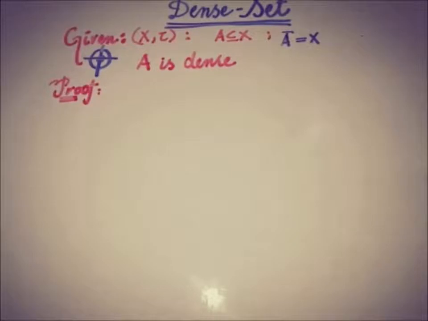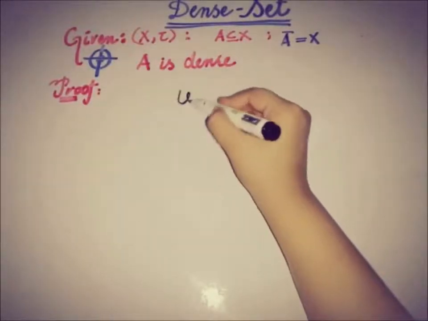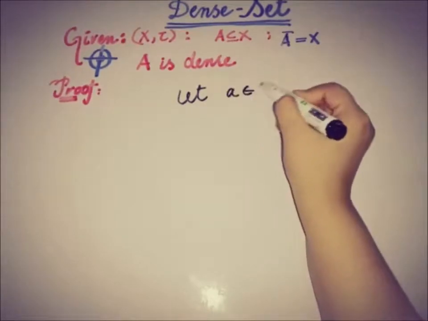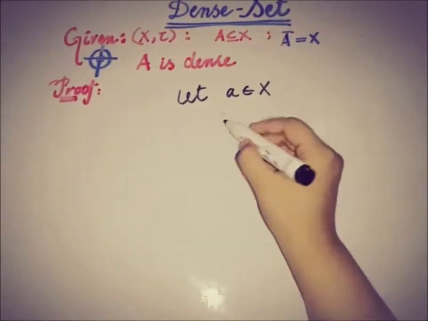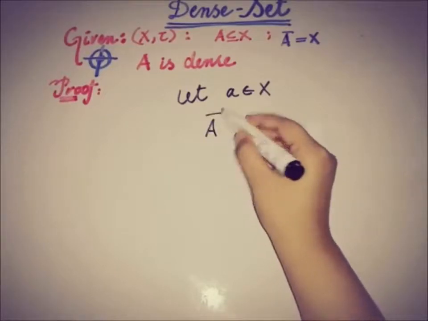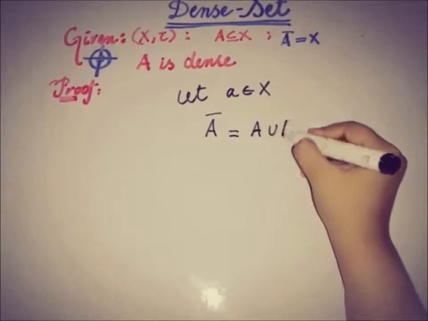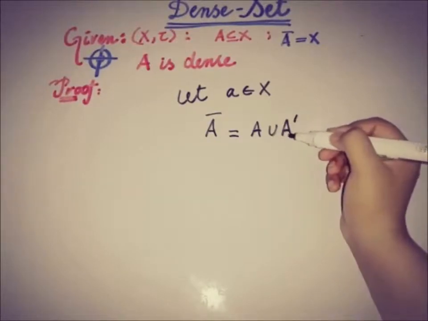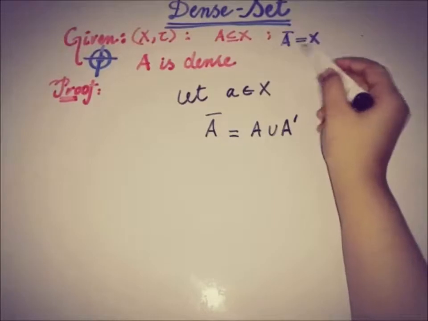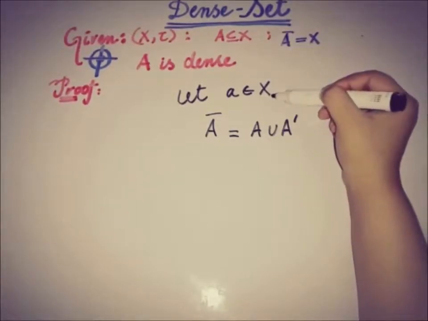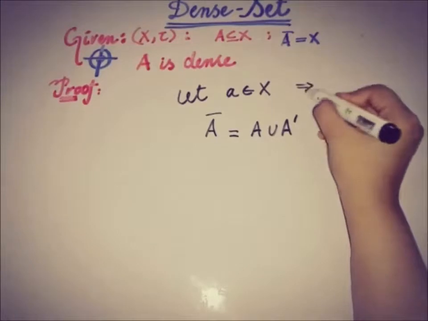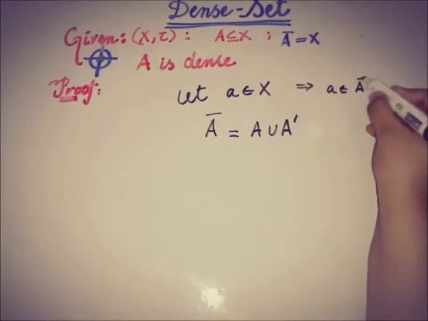So the given statement is X, tau is a topological space, A is a subset of X, and A closure is equal to X. And we have to prove that A is a dense set. So let's take an element from the set X. We know that the relation of the closure of the set and the accumulation point is that A closure is equal to A union A derived. So if A closure is equal to X and we pick a point a from the set X, this implies that a is also a member of A closure.